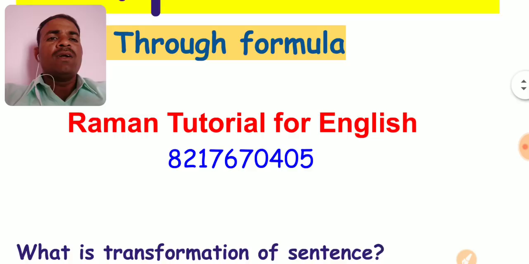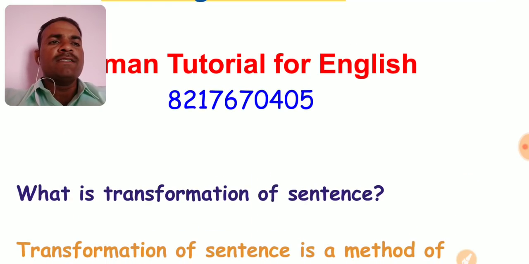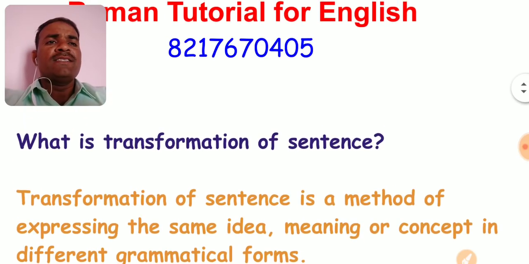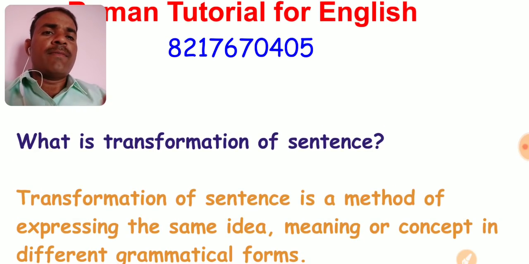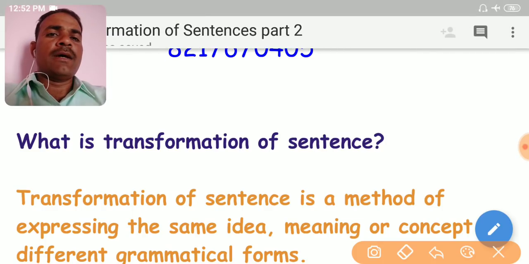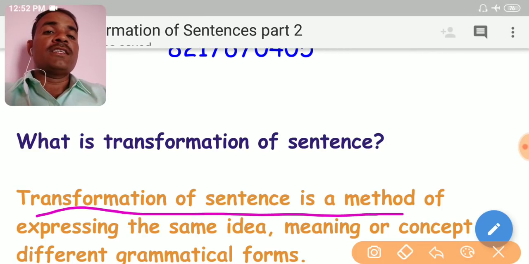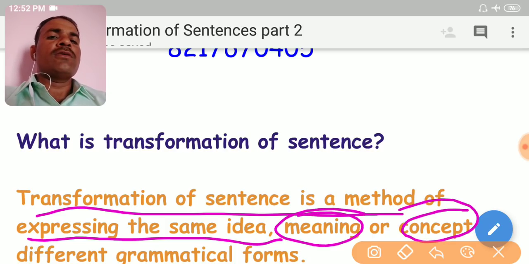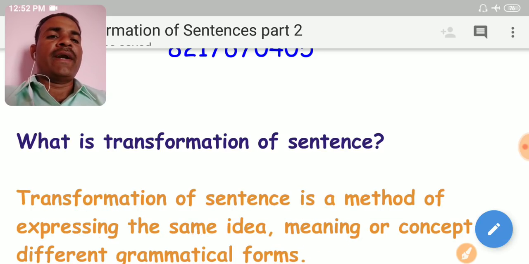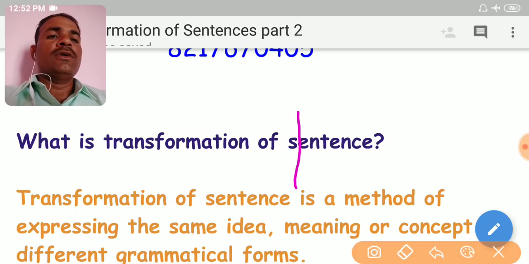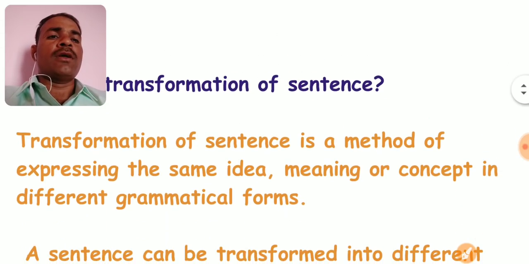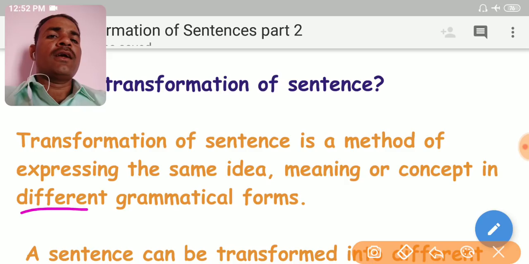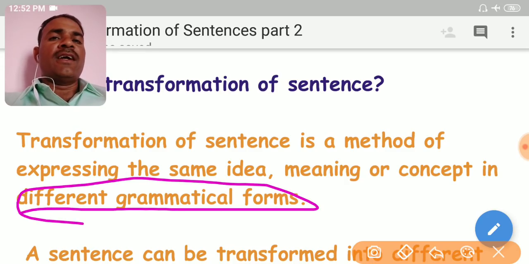So first of all, what is a transformation of sentence, my dear friends? See, what is transformation of sentence? Transformation of sentence is a method of expressing the same idea or same meaning or same concept in different grammatical forms. So expressing the same idea, concept or meaning in different grammatical forms or different grammatical structures, this is known as transformation of sentence, my dear friends.